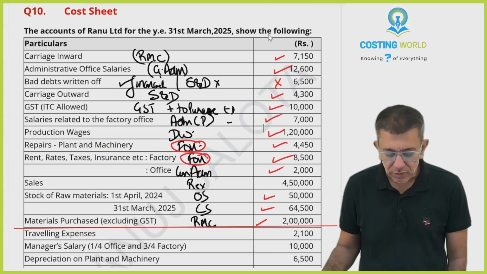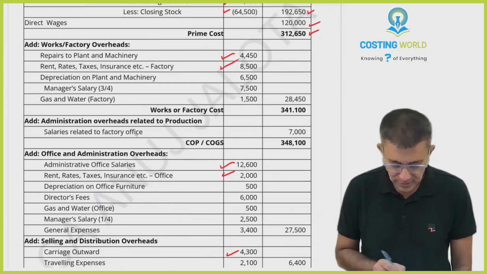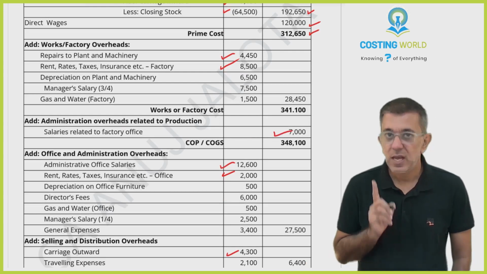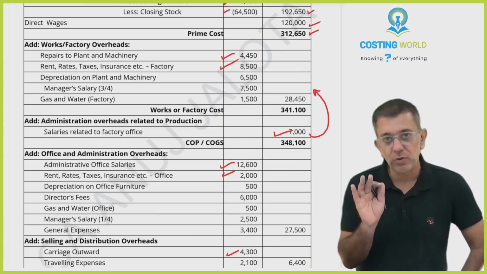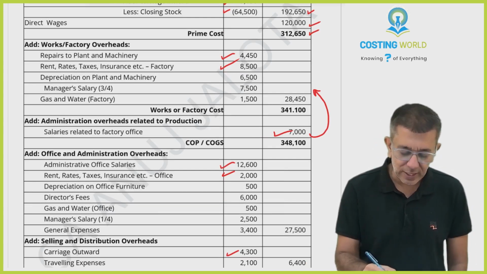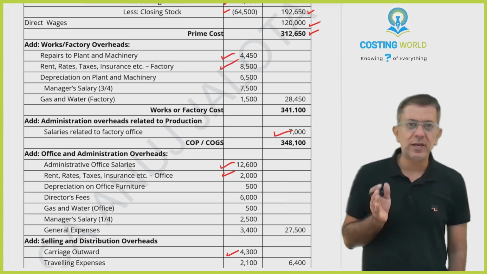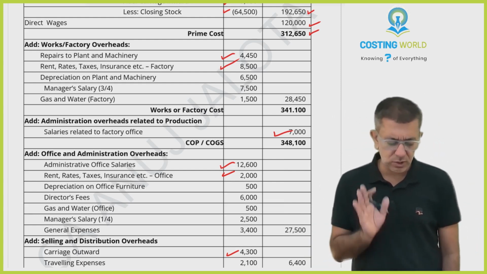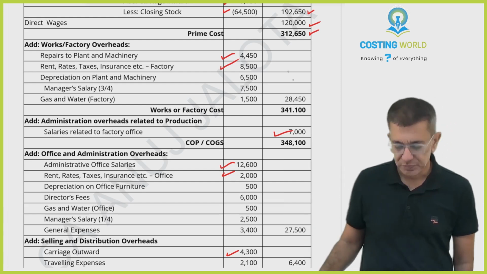Salaries related to factory office, 7,000. Again, I'm saying ICAI has included this as part of factory overheads only. As per me, it should not be done. There is a separate head of admin related to production, so I think this should be put over there only. This is an admin expense inside the factory. Okay, further.